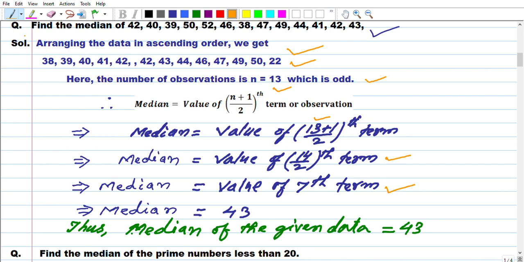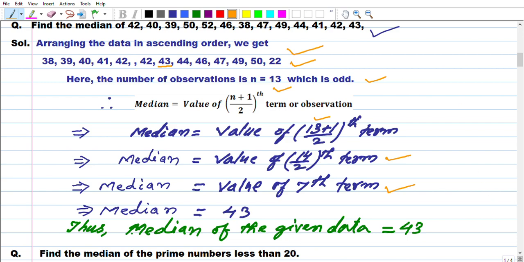You count from the left hand side: 1, 2, 3, 4, 5, 6, 7. 43. Again you count from the right hand side: 1, 2, 3, 4, 5, 6, 7. Is that clear? So we counted from both sides, and we get the middle of the given data is 43. So our median of the given data is 43.